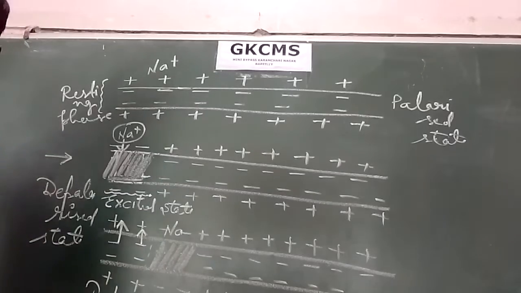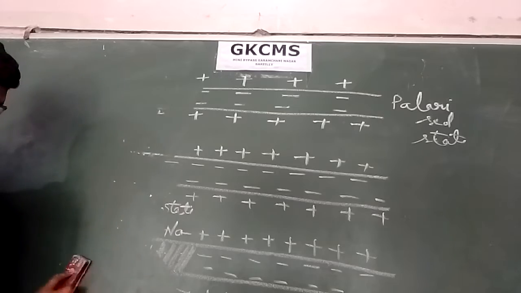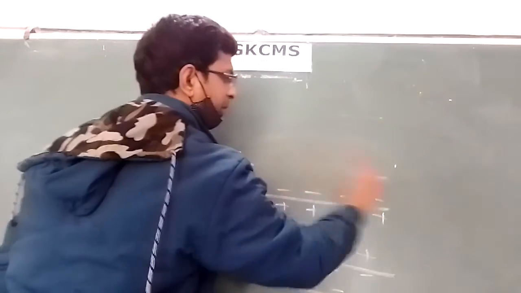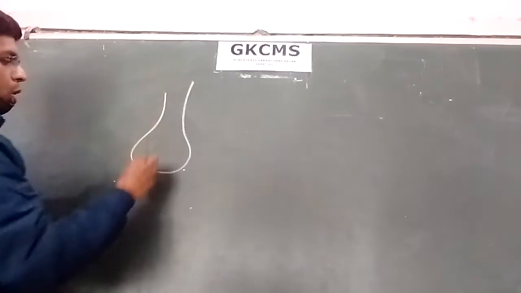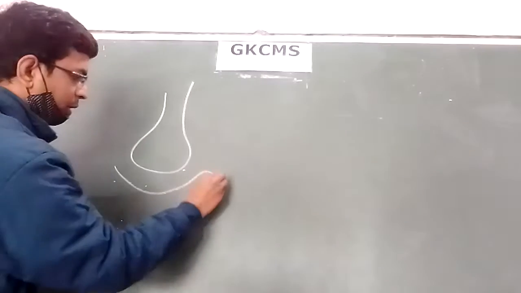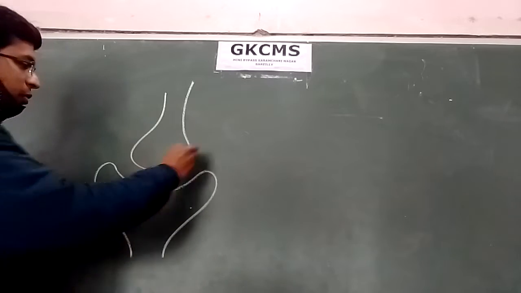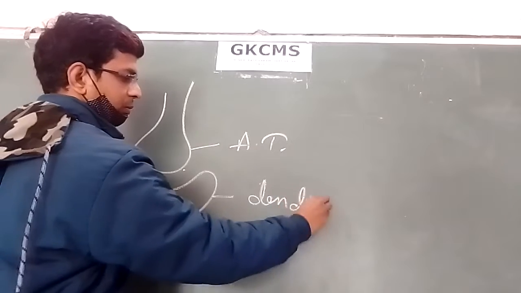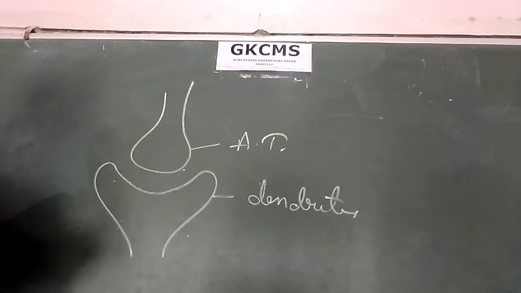Now the next is synapse. What is synapse? In 8th class we have studied about this. I think in 9th class it is also given, so you have studied about this there also. So what is synapse? The connection between two neurons is called synapse. The axon terminals of one neuron and the dendrites of another neuron, this connection is called the synapse.